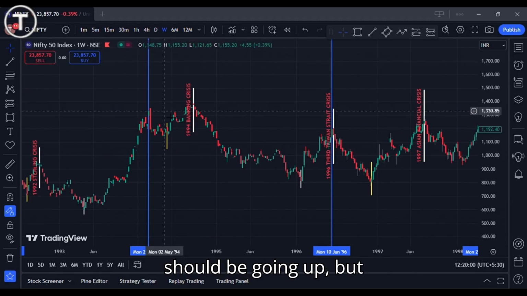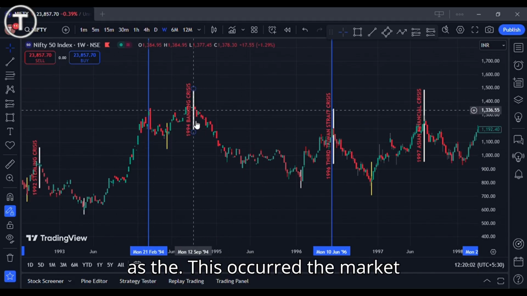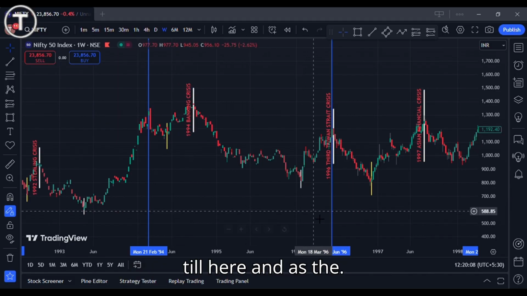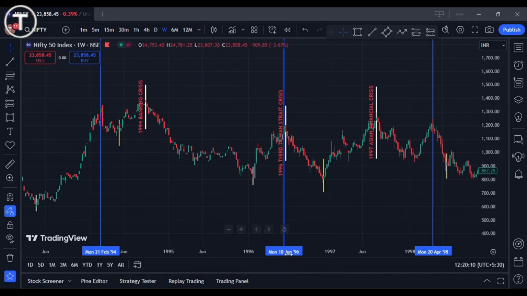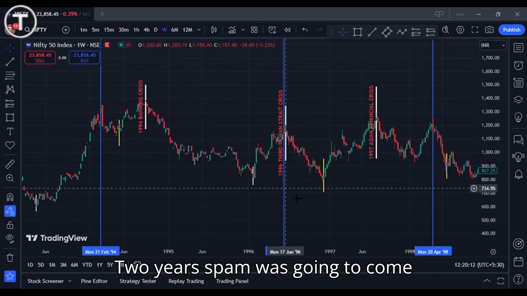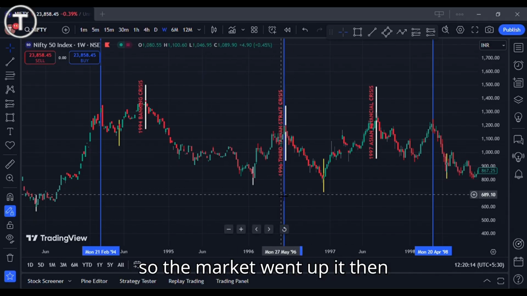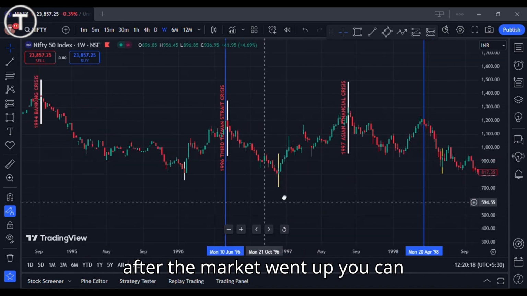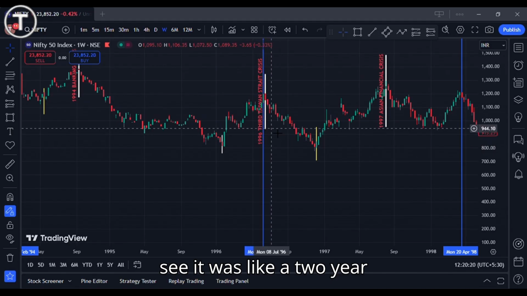It should be going up, but as the crisis occurred the market went down, from here till here, and as our 2 year span was going to come, the market went up.